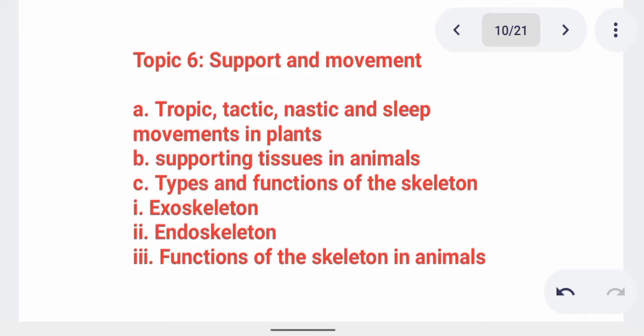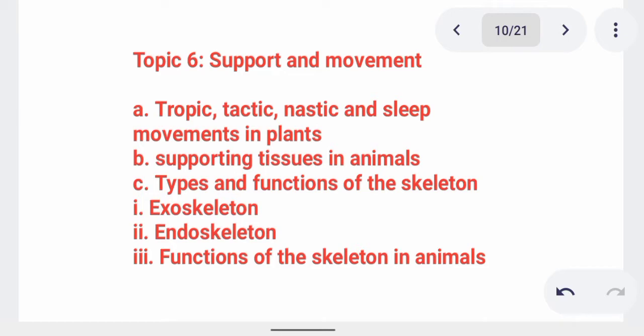Then here we talk of supporting tissues in animals. They are very, very simple. For example, you have to understand what tissue is. Then you should also know how they support animals. So here are the types and functions of the skeleton. We have exoskeleton and endoskeleton. Exoskeleton is the one that is found in the outer part of an organism.